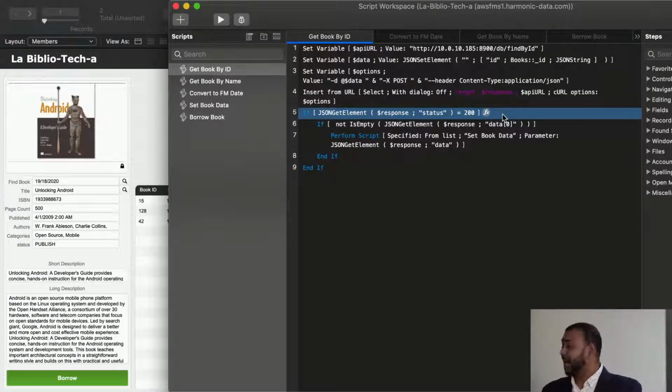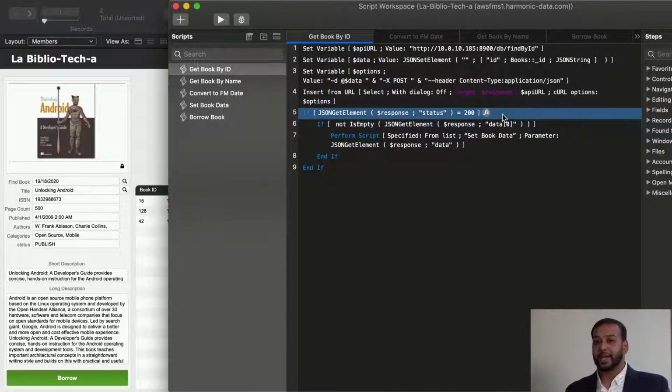Next, we want to check that we actually received some data back, because the way the MongoDB web service works is it's using Mongoose on the back end, and when you send a valid request and there are no results, you'll just receive an empty array back. And we want to make sure that we have some data in our array, that we're getting back a book.